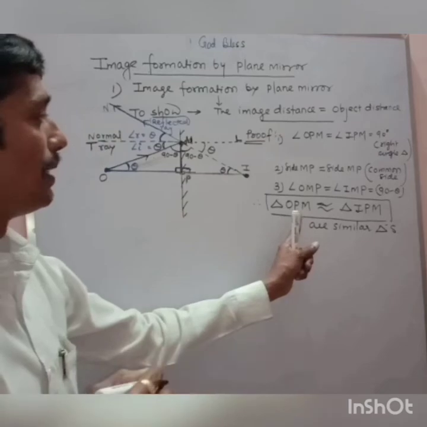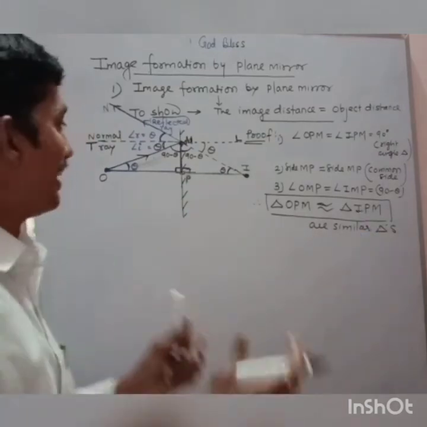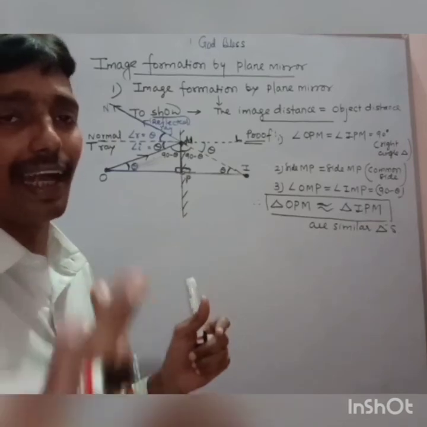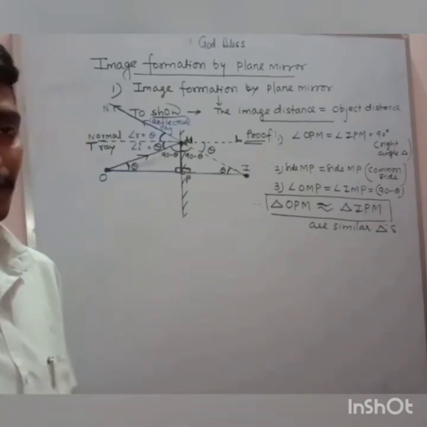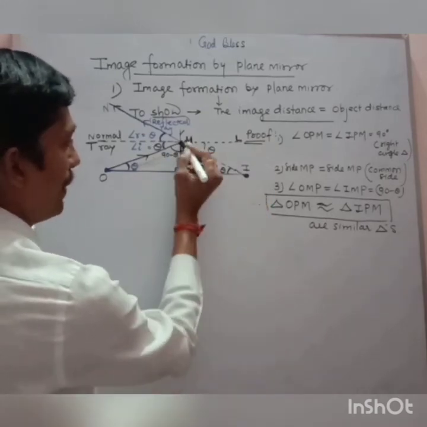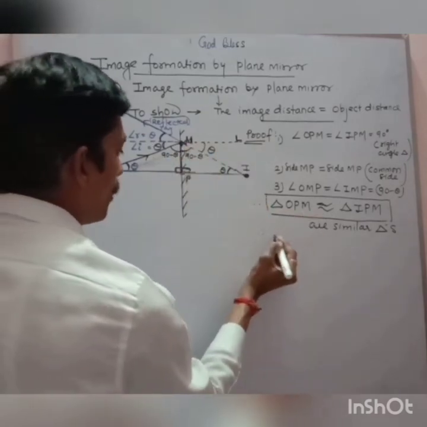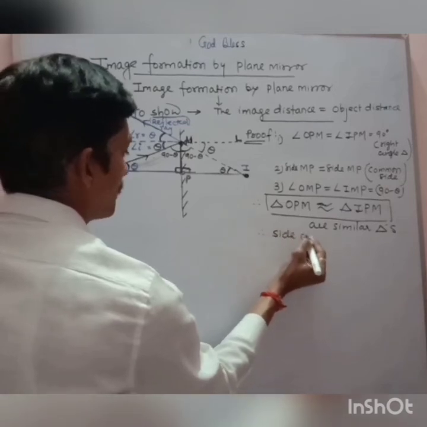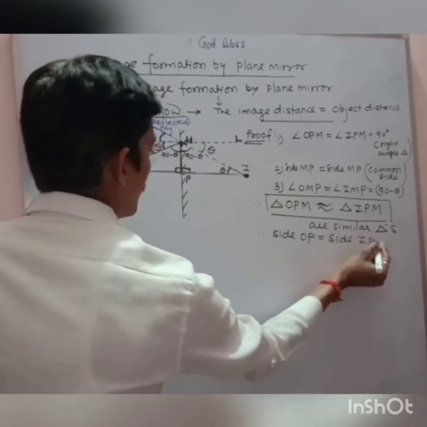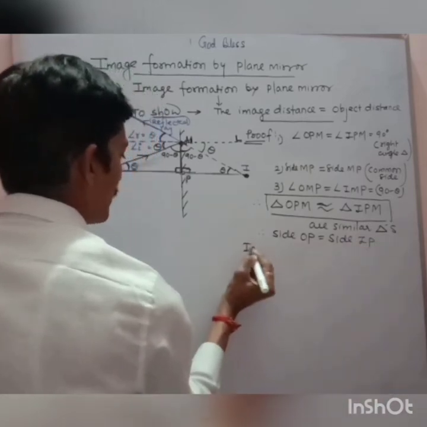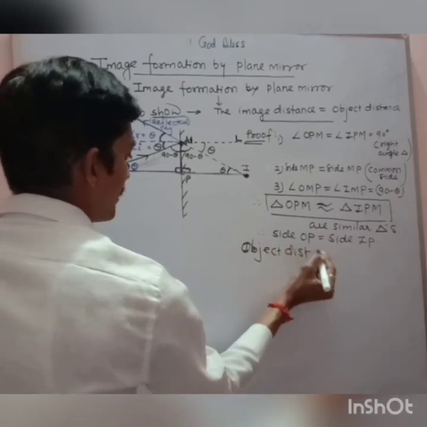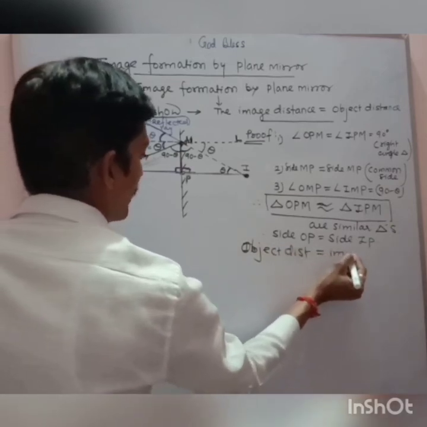If they are similar triangles, then their corresponding sides are equal. If I say the triangle OPM and the triangle IPM are similar, therefore side OP is equal to side IP. That is, object distance is equal to image distance.